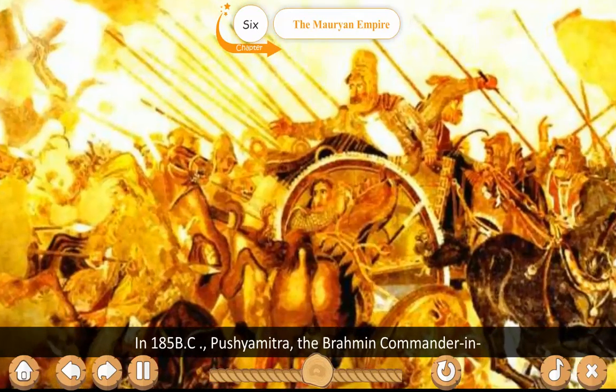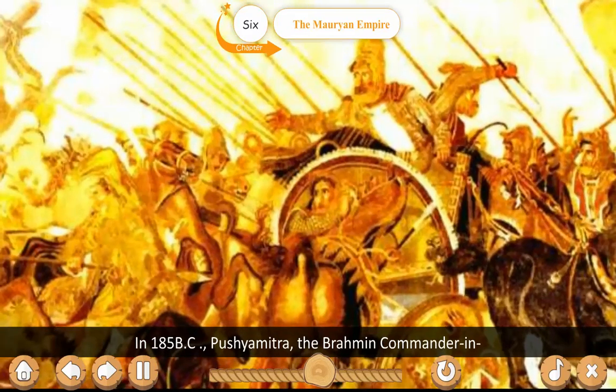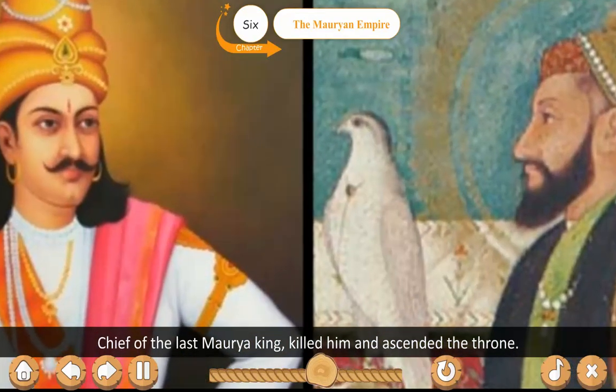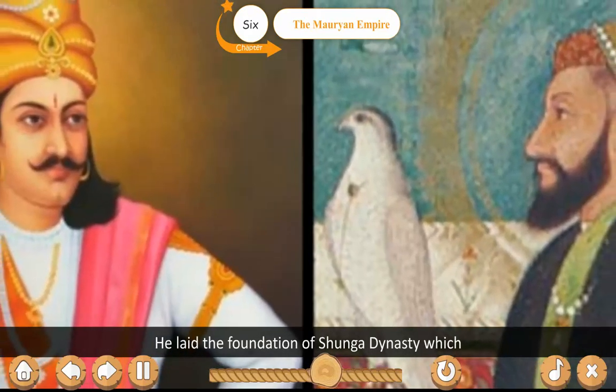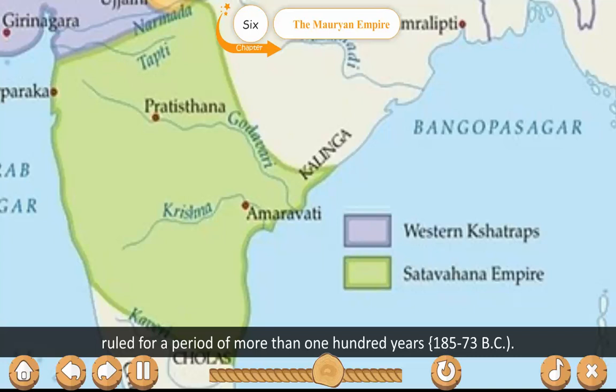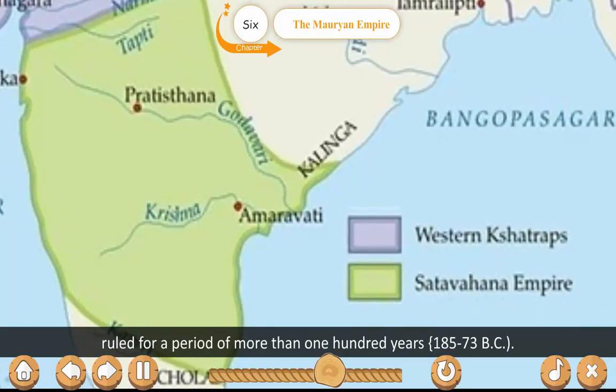In 185 BC, Pushyamitra, the Brahmin commander-in-chief of the last Mauryan king, killed him and ascended the throne. He laid the foundation of the Shunga dynasty, which ruled for a period of more than 100 years, 185 to 173 BC.